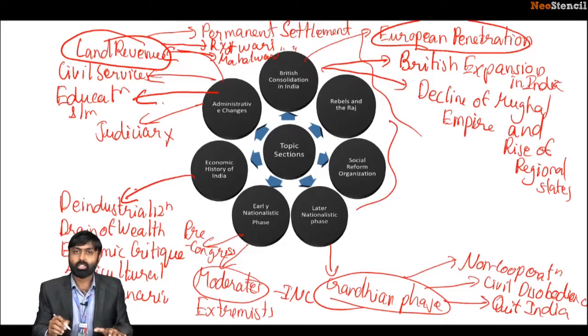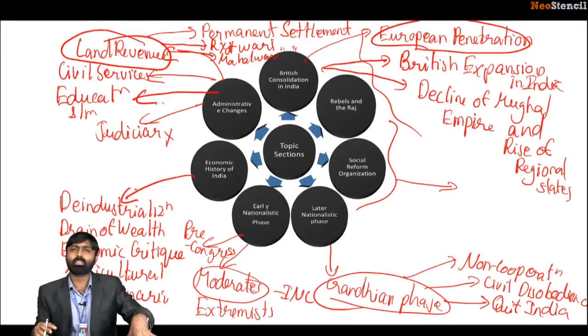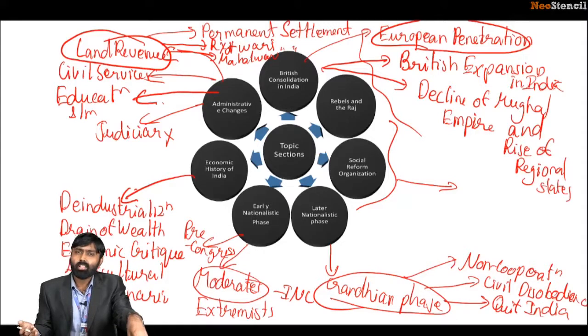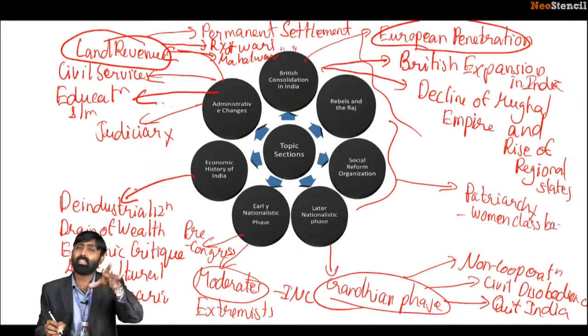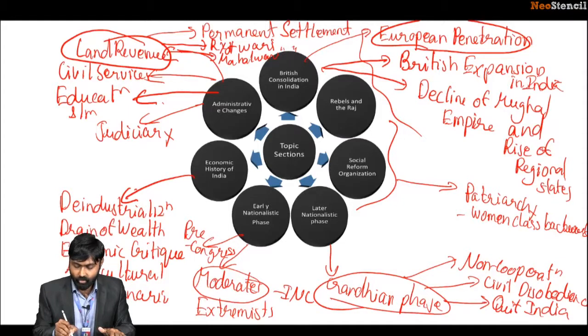Social reform organizations. We are talking about social reformers, people who tried tackling the intrinsic issues which were well rooted in India's society. There are lots of societal issues that India had, which we still face even today. Can you tell me some of them? Of course, patriarchy. Thus women still remain largely unempowered. That's not the case with Western nations. Patriarchy, social evils. There are lots of social evils which were prevalent in the country.